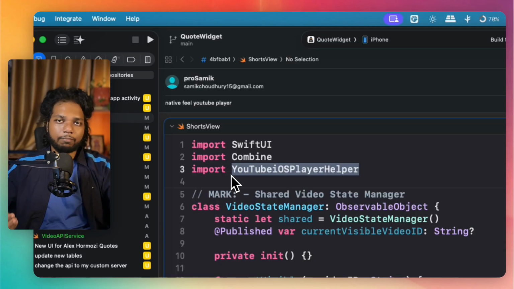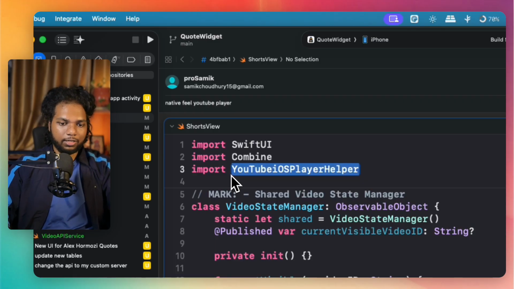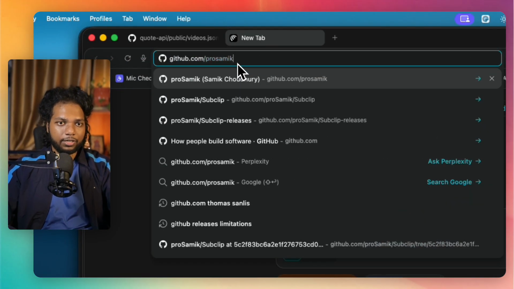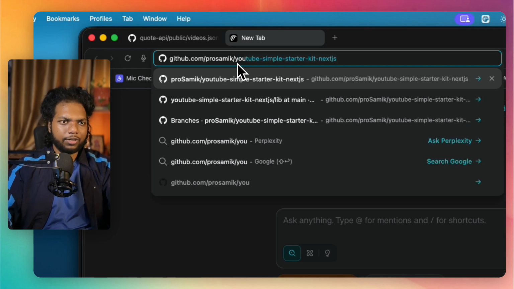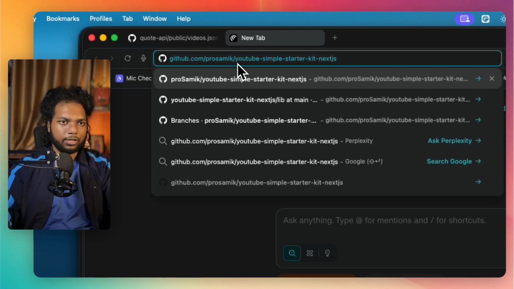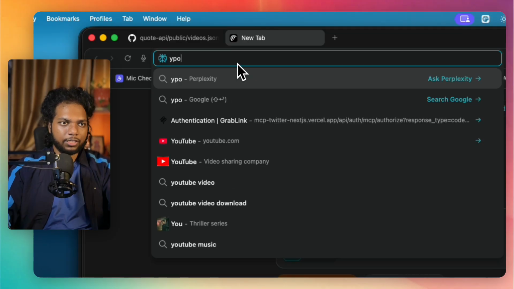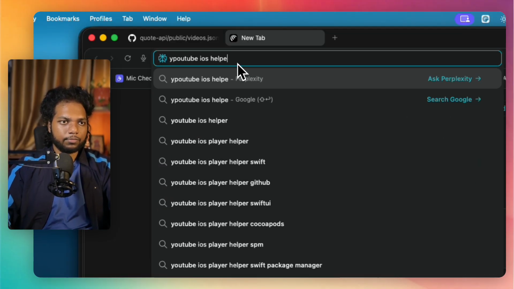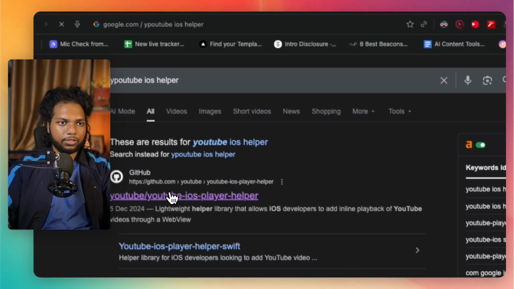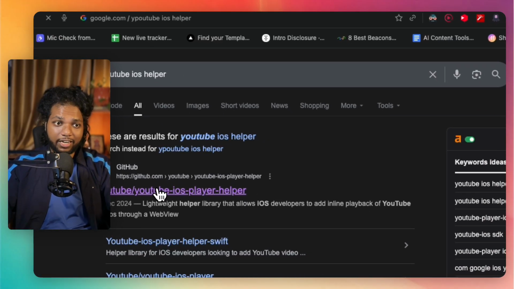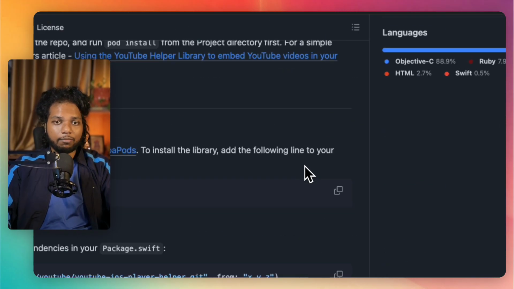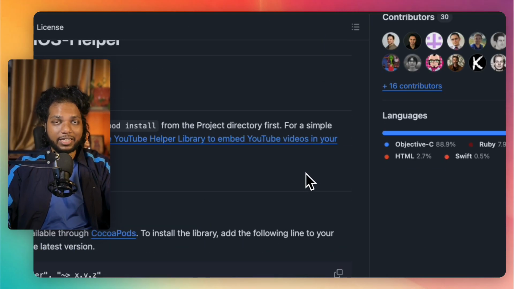I was using WebKit and different libraries, but it was not working. So I will share the link in the description as well. Let me just search for the YouTube iOS helper for you. This is the GitHub repository, which is archived right now, so it is not maintained anymore. It is a public archive. You can see the date, but yes, it has really helped me do my work.